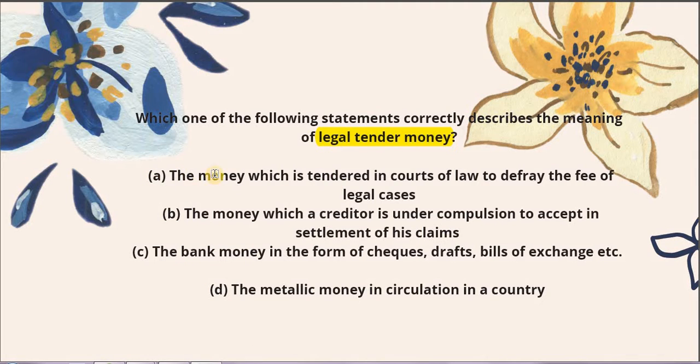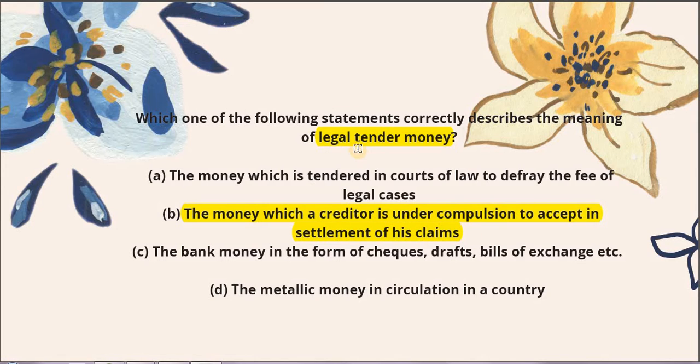Number 1, the money which is tendered in a court of law to defray the fee of legal cases. Absolutely not. It's so ridiculous. B is the money which a creditor is under compulsion to accept in the settlement of his claims. So this is the right answer. Yes, legal tender money is money which a creditor, or not just the creditor, any individual is under compulsion to accept in the settlement of his claim.